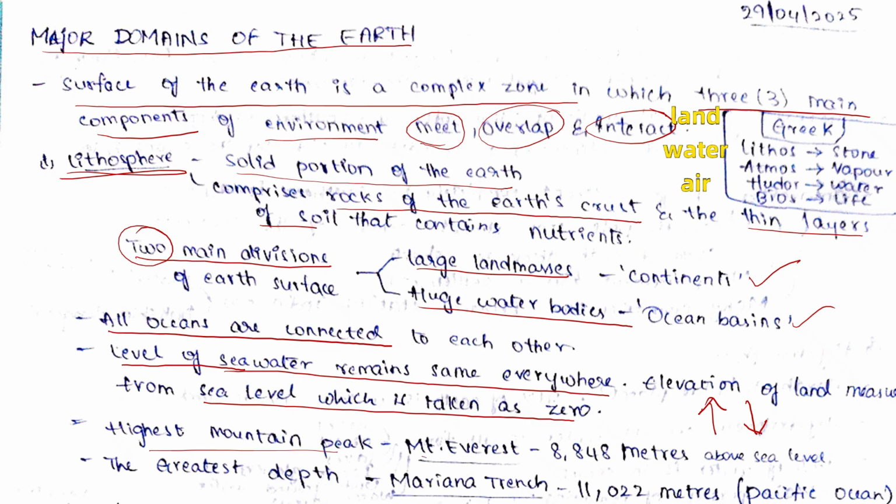So the highest mountain peak is Mount Everest, which is 8,848 meters above the sea level, and the greatest depth on the earth is Mariana Trench and it is of 11,022 meters and it is in Pacific Ocean. It means the depth of the Mariana Trench is more than the height of the Mount Everest.